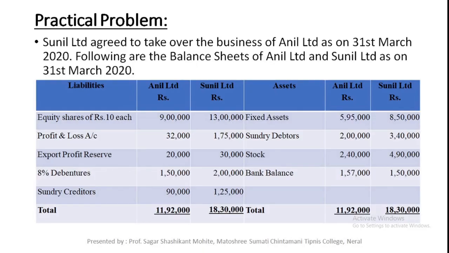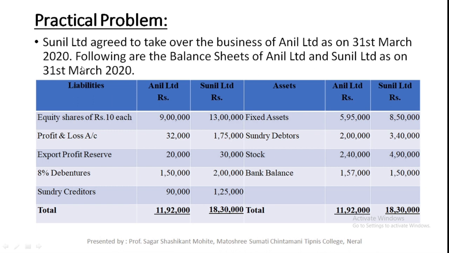Now let's see a practical problem related to amalgamation of companies. Sunil Limited agreed to take over the business of Anil Limited. Sunil Limited has taken over the business of Anil Limited. That means Anil Limited is the transferor company and Sunil Limited is the transferee company. This is the new company and Anil Limited is the old company.